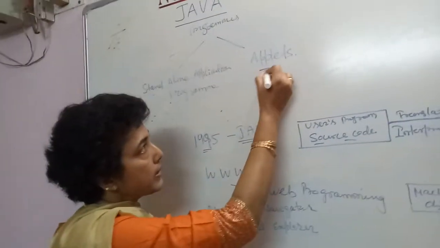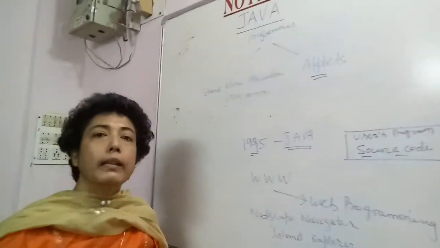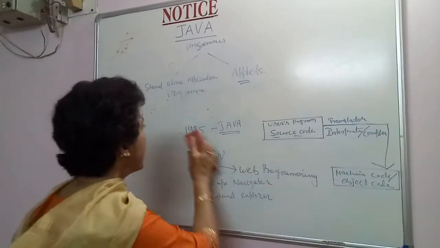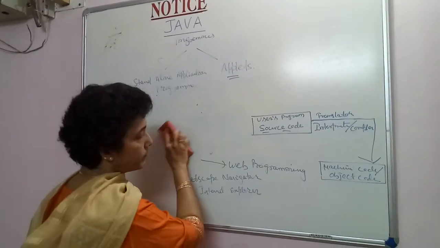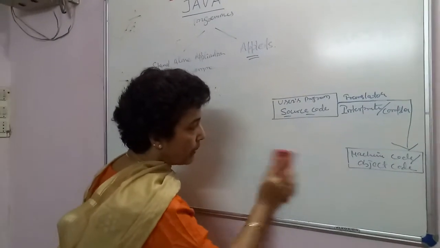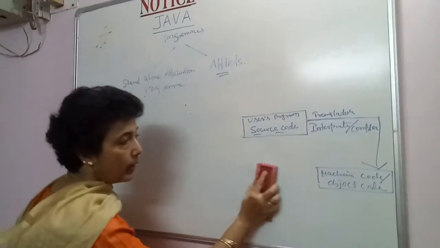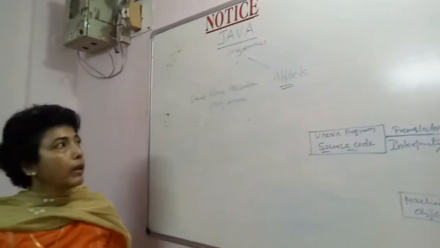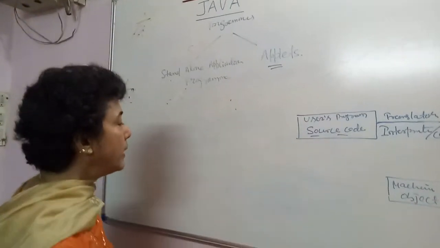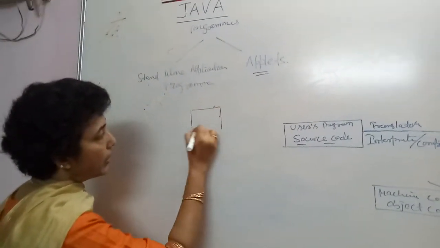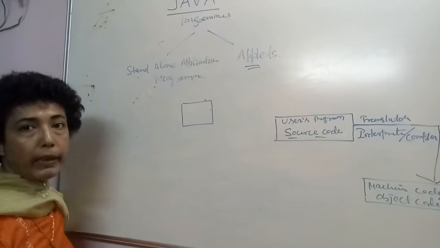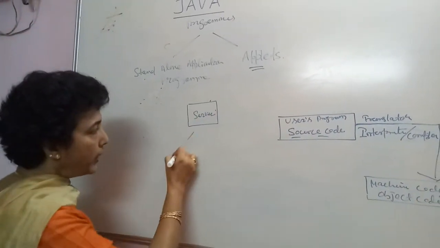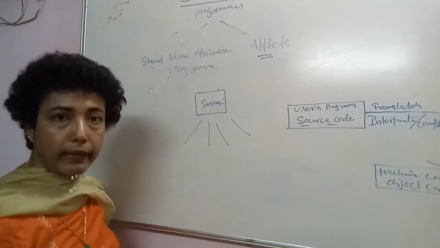Now coming to applets. Applets are the programs that can run on the internet. These are small programs that can be included in an HTML document. You know what is HTML? HTML document, and they can run on the internet. Now, when we are talking about the internet, we know that in the internet there is a main computer called server, to which other computers are connected, right?